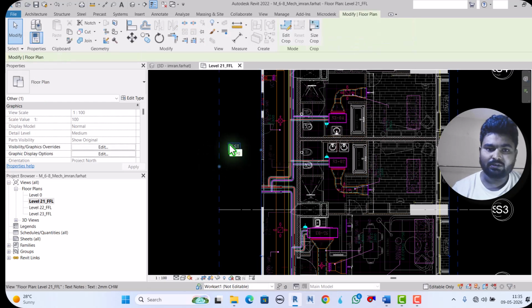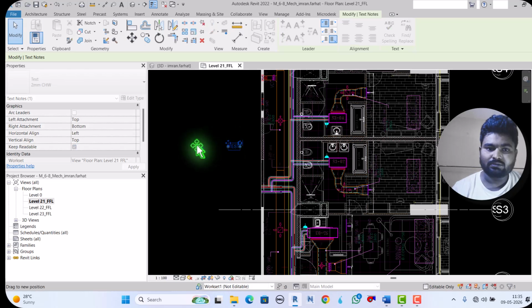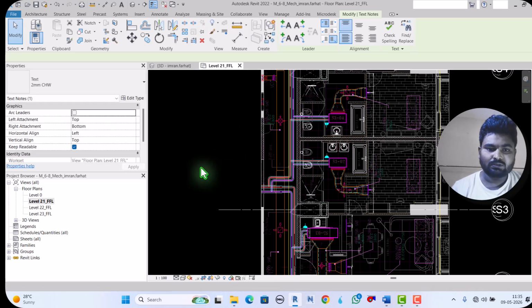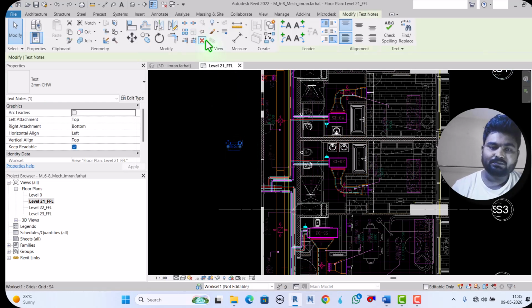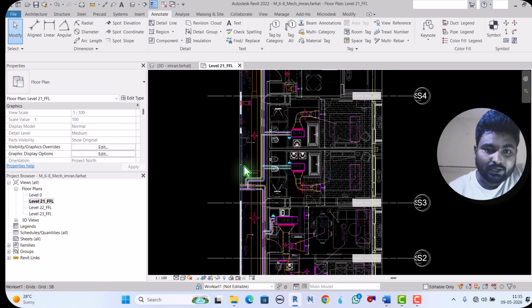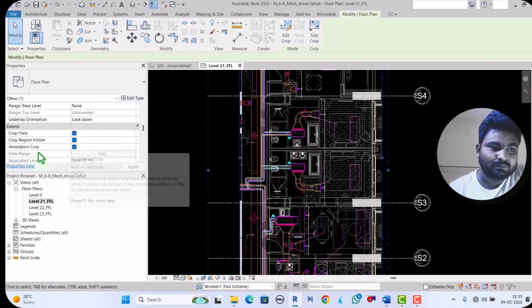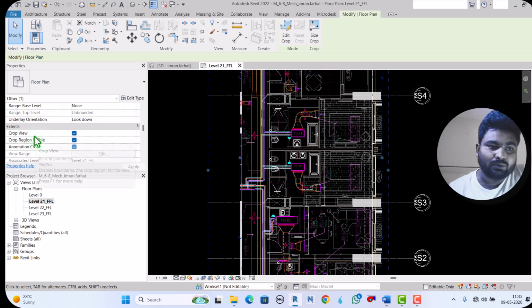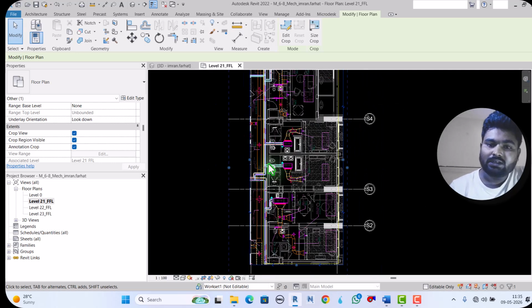Beyond this, it will not be visible. So we know the difference between crop view and annotation crop. With crop view we can crop our model, but with annotation crop we can crop our annotation, like dimensions and text, whatever the annotation.